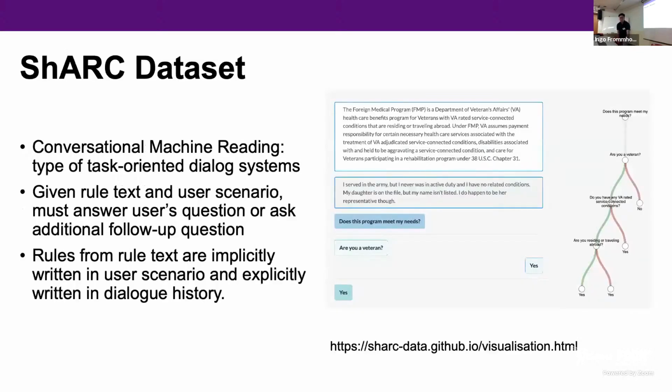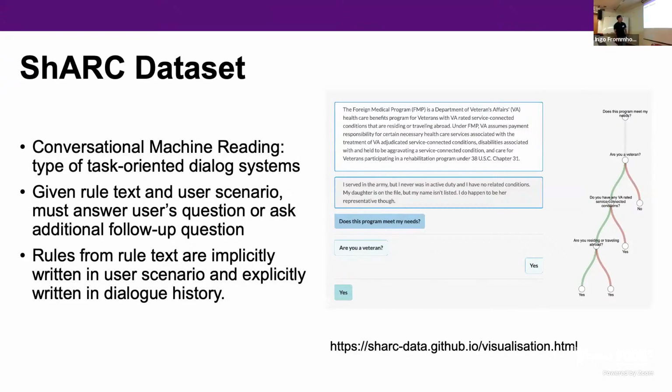Moving on to conversational systems in particular. We worked with the SHARC dataset, which is a conversational machine reading task, which is a type of task-oriented dialogue system. Given a rule text and a user scenario, the bot must answer a user's question or ask an additional follow-up question.